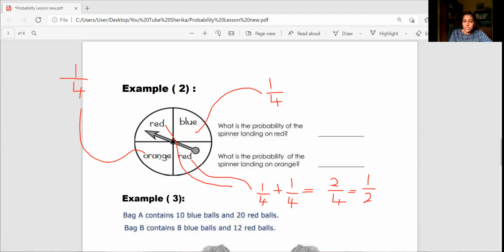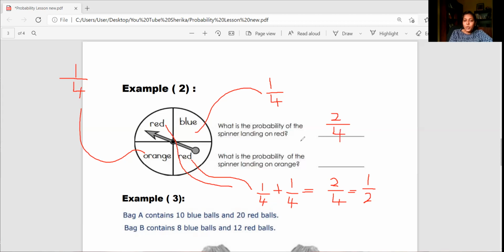Now, according to this, we identified there are 2 parts out of 4. 1, 2, 3, 4. There are 4 parts. We have 2 parts out of 4. So therefore, I can write my probability as 2 out of 4, right? This is the answer for the first part.